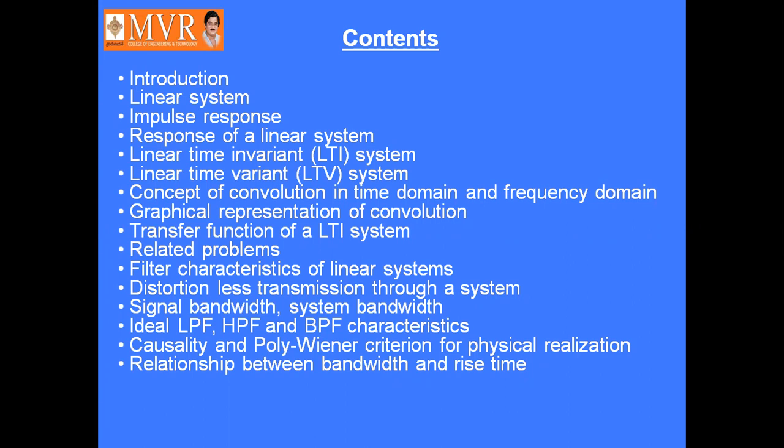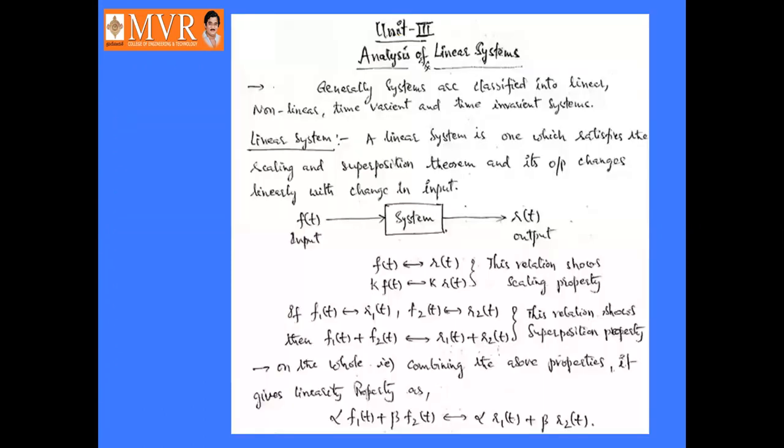Okay. Next, what is meant by a linear system? Here in analysis of linear systems, generally, if you take a system, what is meant by a system? What is the relation between signals and systems? It will take several signals as inputs, it processes something and it gives several signals as outputs.